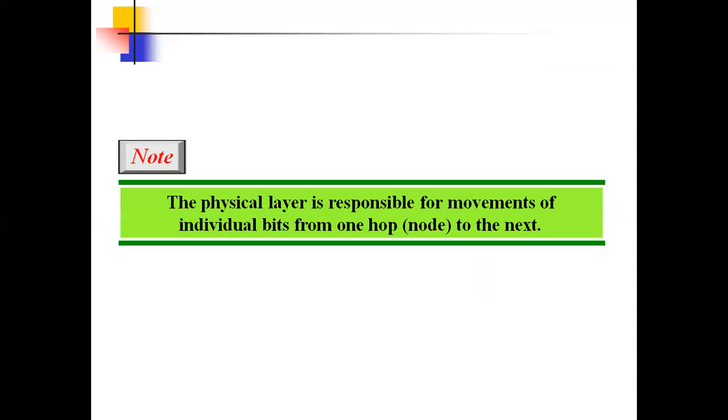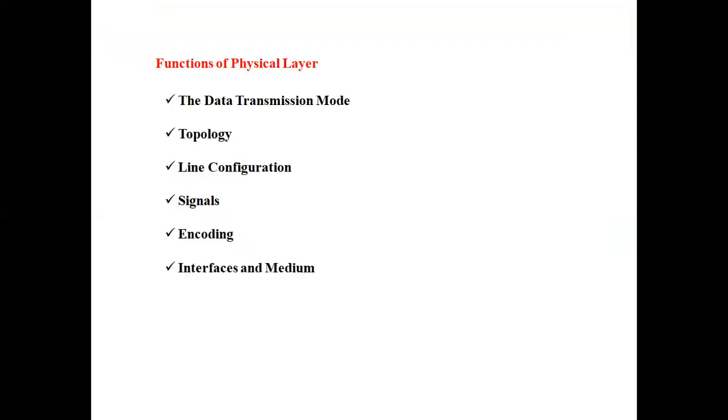The physical layer is responsible for the movement of individual bits from one hop to the next. The responsibilities of the physical layer are the data transmission mode, topology, line configuration, signals, encoding, interfaces, and medium.